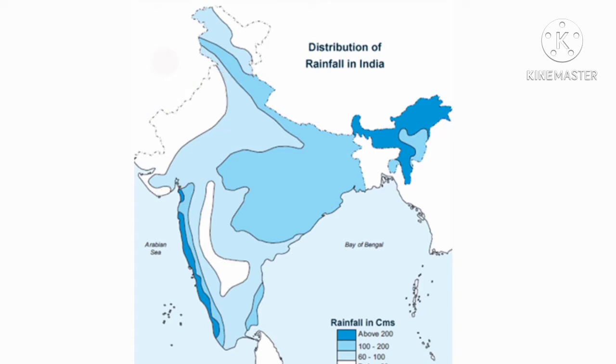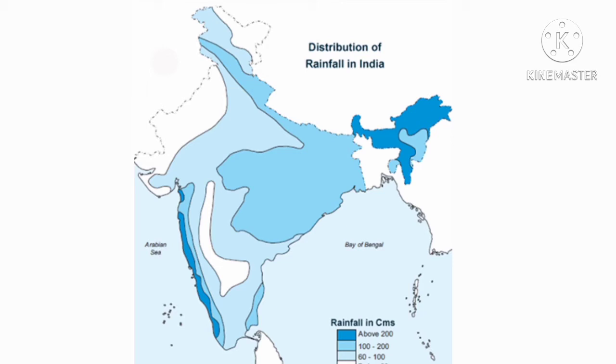Rainfall is equally low in the interiors of the Deccan Plateau, inside of the Deccan Plateau and east of Sahyadris. What is Sahyadri? Western Ghats is also known as Sahyadri. So, east of Sahyadri, that means east of Western Ghats, receives very low rainfall. Then interior of the Deccan Plateau also gets very low rainfall.